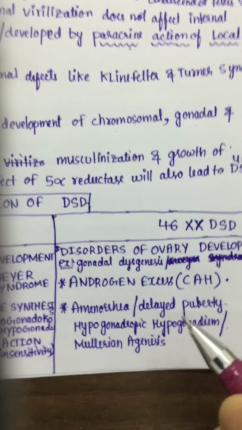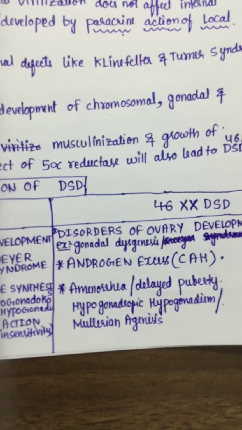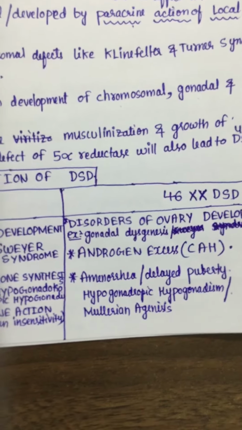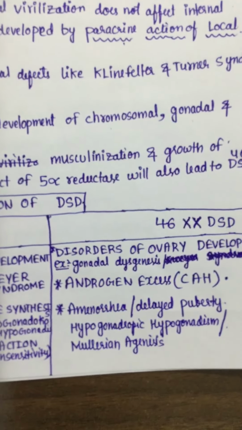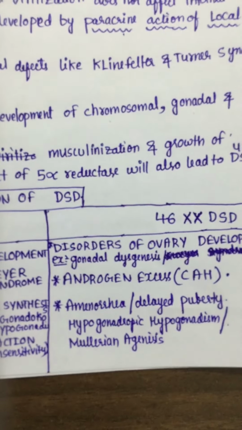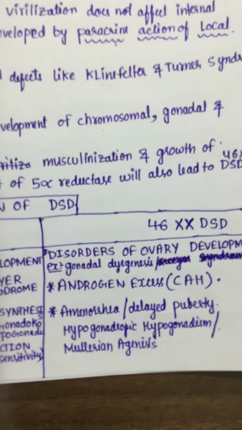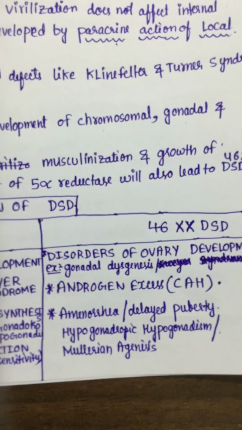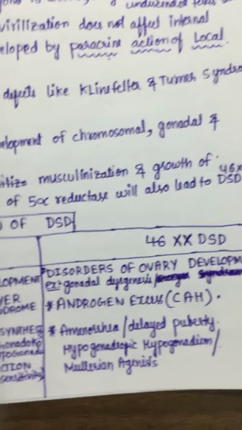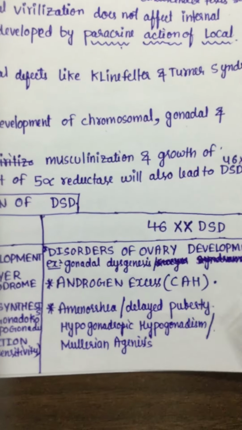Next, androgen excess. Like in congenital adrenal hyperplasia, there will be androgen excess, which leads to virilization of females. The external genital appearance will be like males. There will be clitoromegaly, fusion of the labia, and scrotal rugosity, all because of the excess androgens.